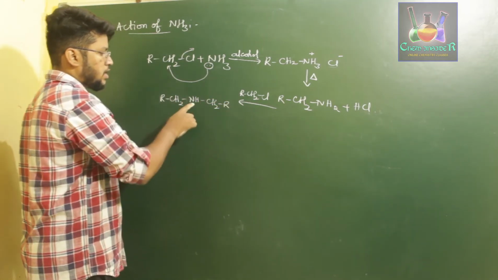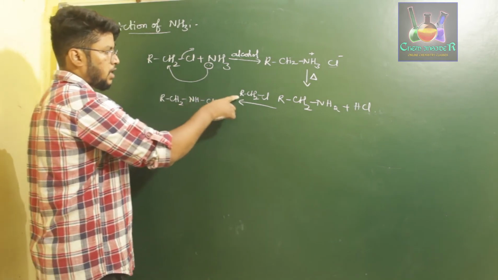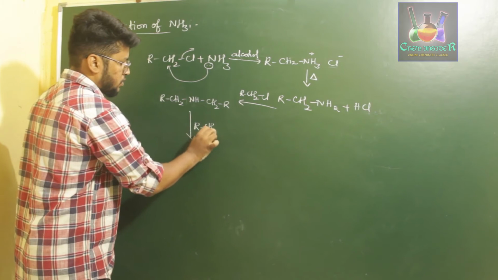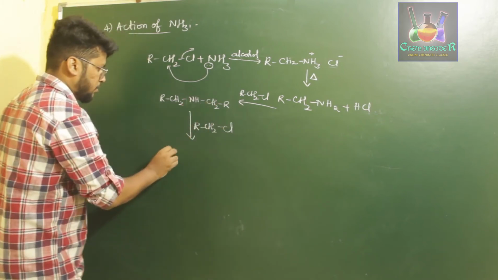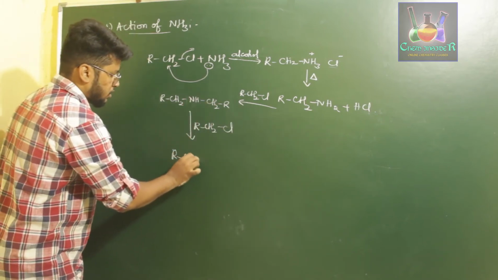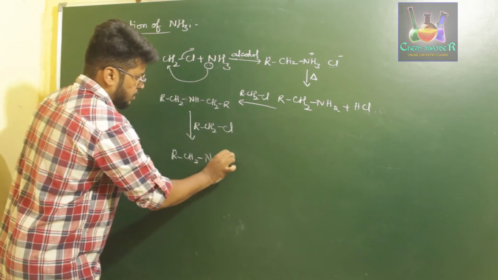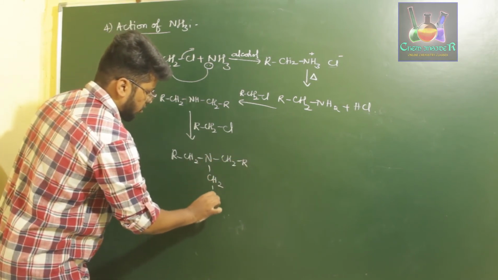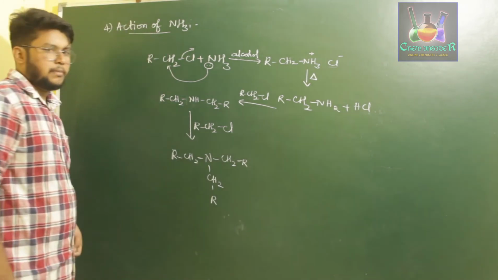RCH2NHCH2R. So in this, one hydrogen is again replaced by RCH2. Further, if you are using one more compound of RCH2Cl, that chlorine will also be replaced to form RCH2NCH2R. So this compound is called tertiary amine.